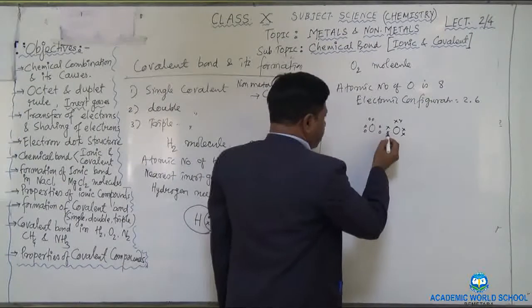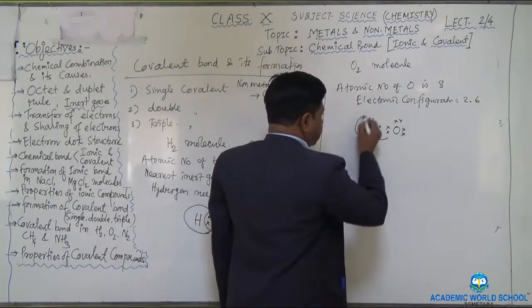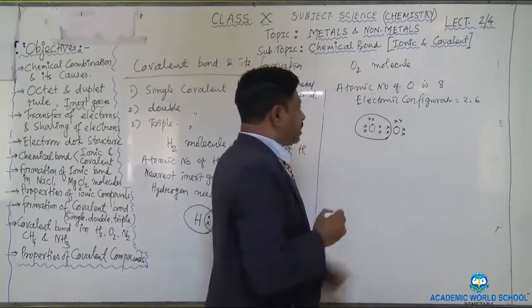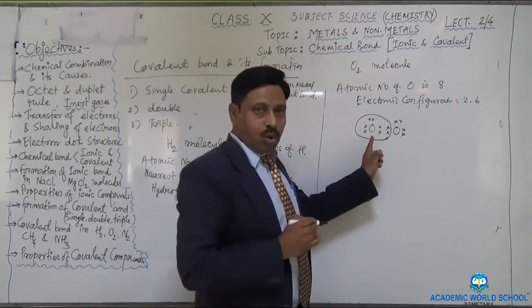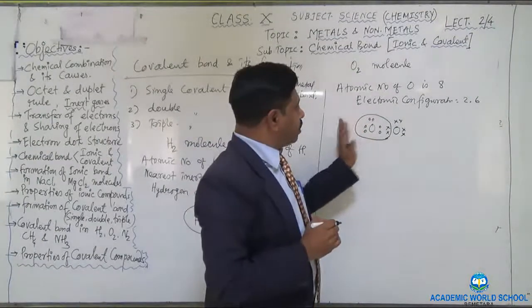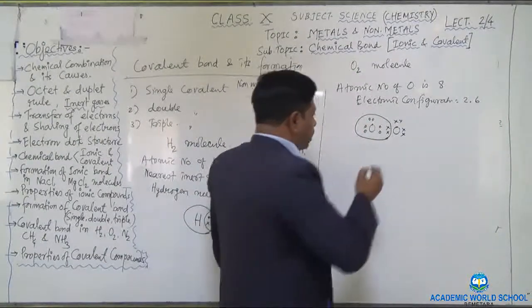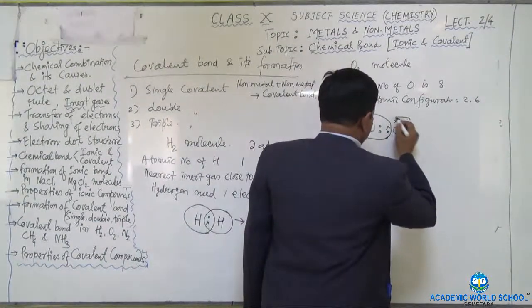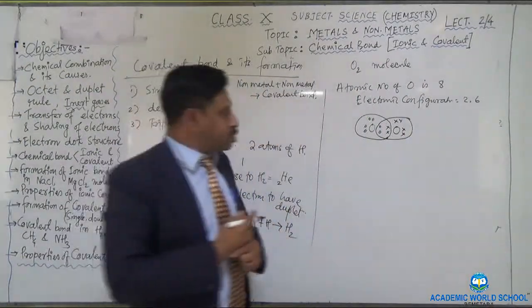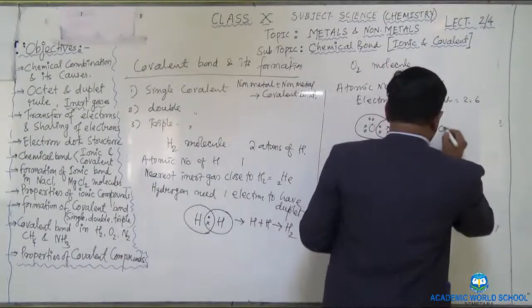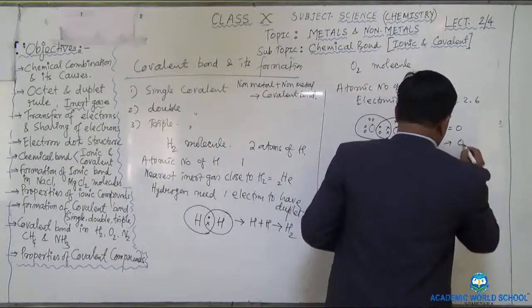This oxygen will share these 2 electrons and have 8 electrons. How? 2 plus 2, 4, 6 and 8. Okay, so now it will get the neon gas configuration. And similarly, this oxygen is also getting 8 electrons. In this way the oxygen forms a double bond and the O2 molecule is formed.